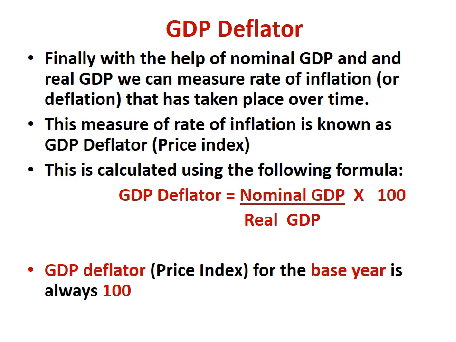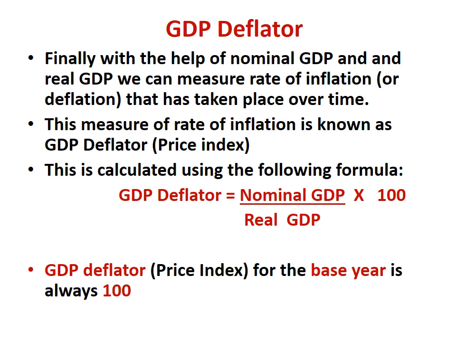We can write nominal GDP as P1Q1 and real GDP as P0Q1. So the formula could be P1Q1 divided by P0Q1 into 100. GDP deflator for the base year is always 100. And if the GDP deflator of the current year is more than 100, that means there is a rise in price.